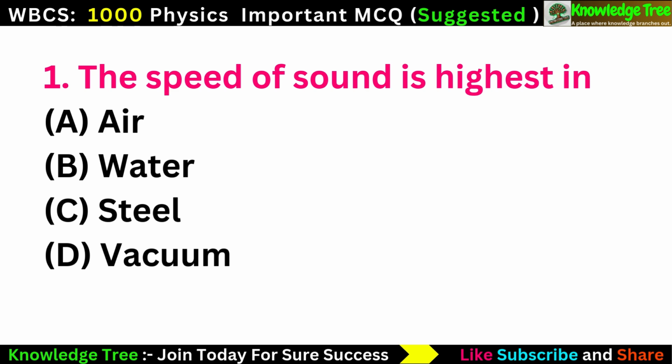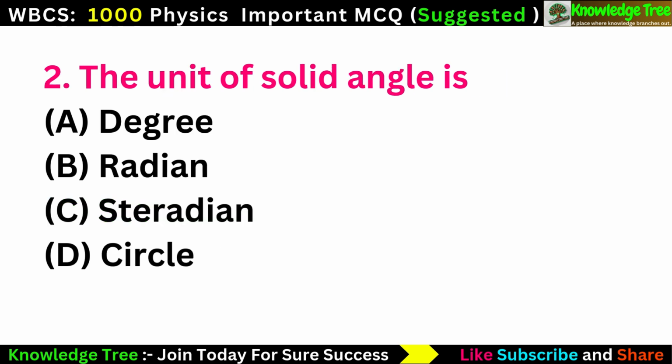Question number 1. The speed of sound is highest in option A, air, option B, water, option C, steel, option D, vacuum. The correct answer is option C, steel. Next question.